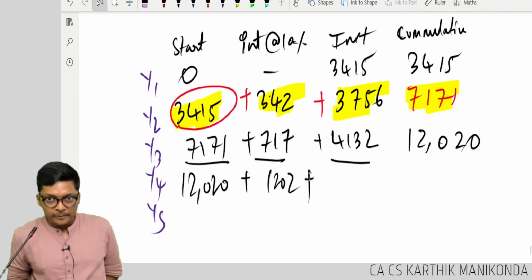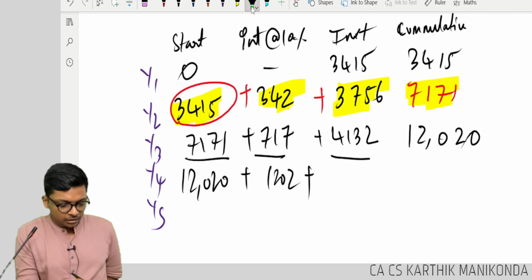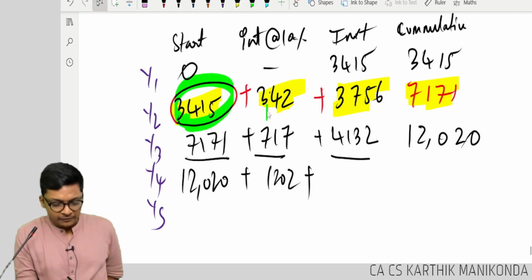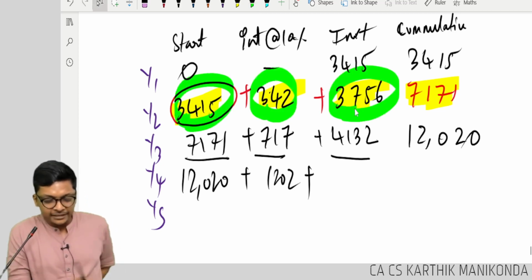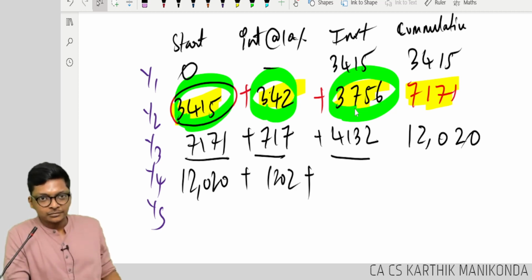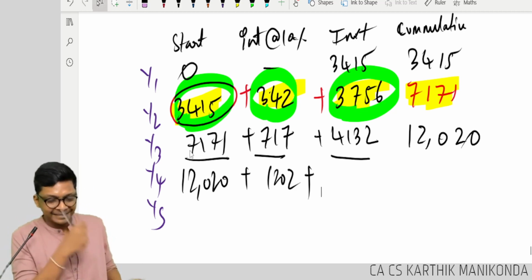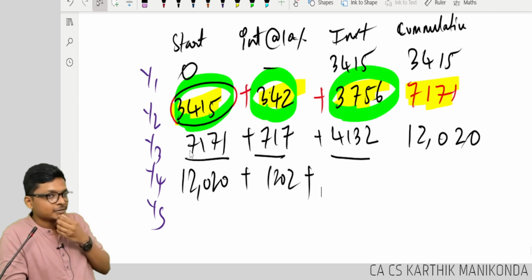Add 3415 with 342 plus 3775. Why? Check, guys, before I erase.